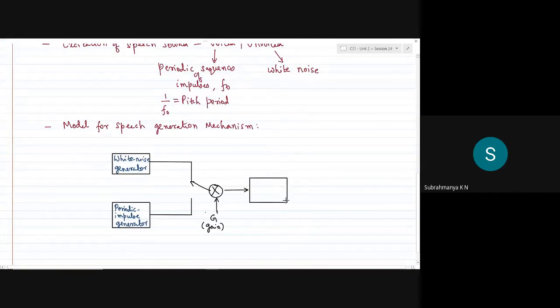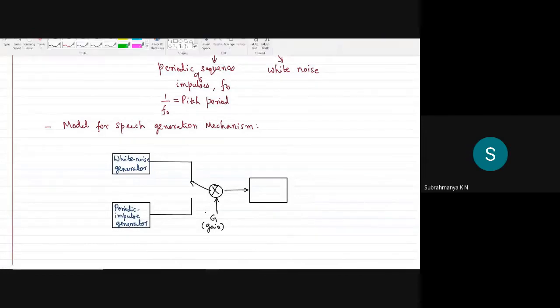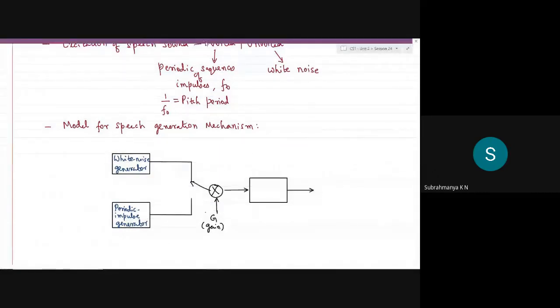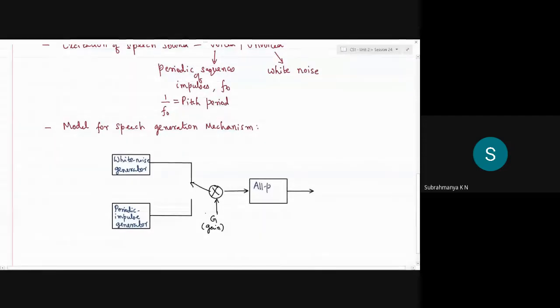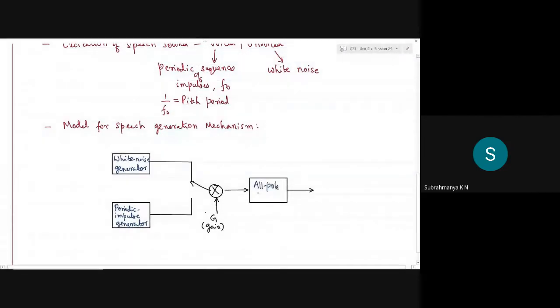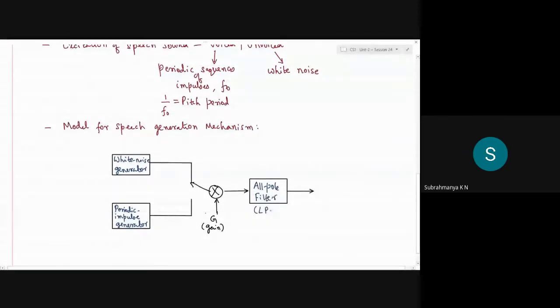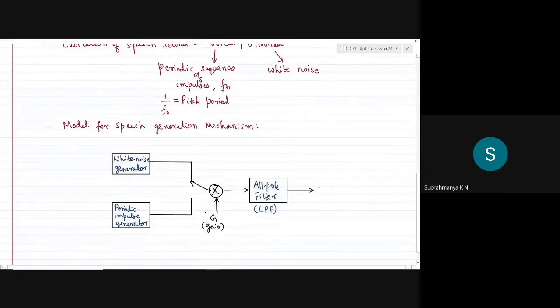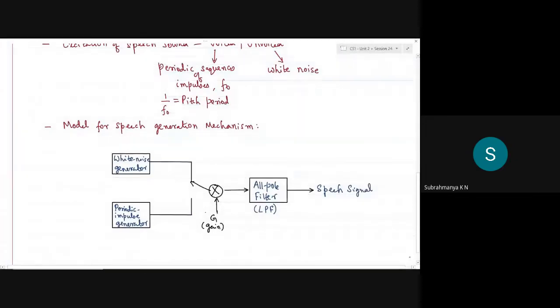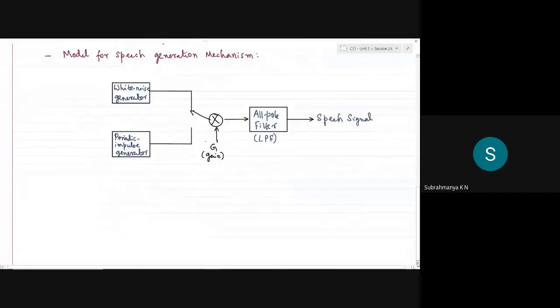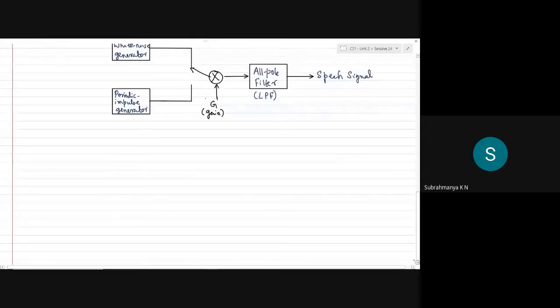As I told, our vocal tract is a filter. In particular, with respect to the type of filter, it is actually a low pass filter, or in technical words it is known as all pole filter. Basically this is a low pass filter. And this is how your speech signal is generated. So this is the crux of our discussion of linear predictive coding.